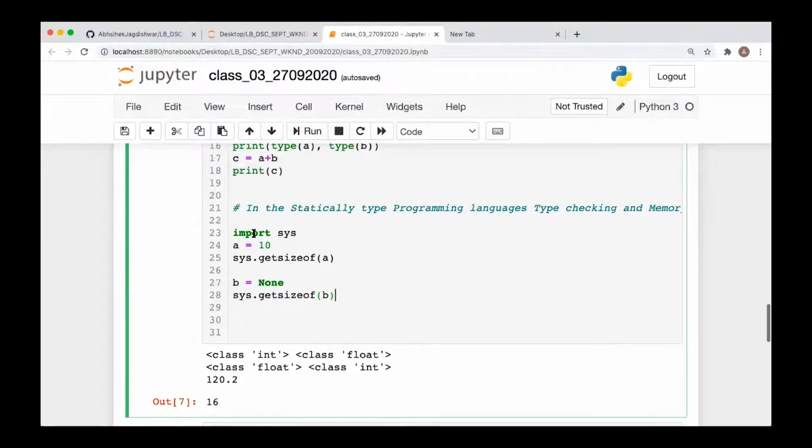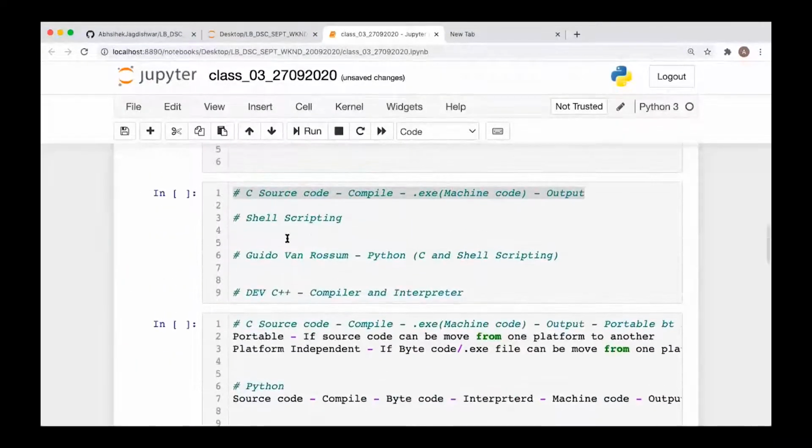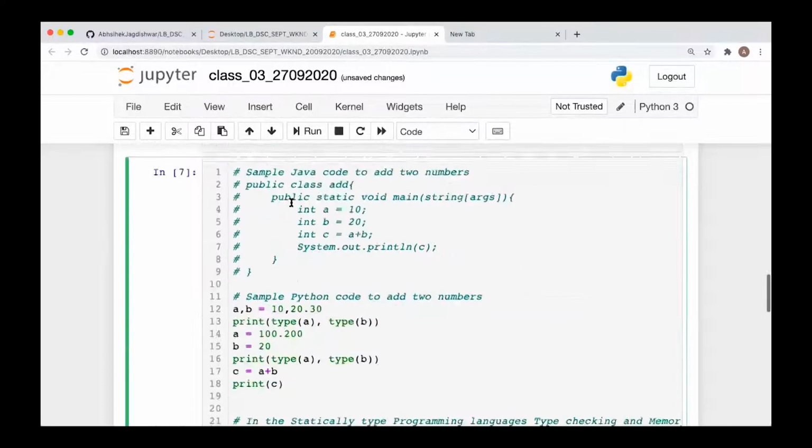This feature of dynamic typing is coming from the ABC language. Guido van Rossum was working on some distributed operating system project, and he was working on the ABC language. ABC had these features of dynamic typing and the indentation which we have in Python. A lot of features in Python come from there. As I told you, Python was developed to bridge the gap between C and shell scripting, but a lot of features have been taken from ABC.